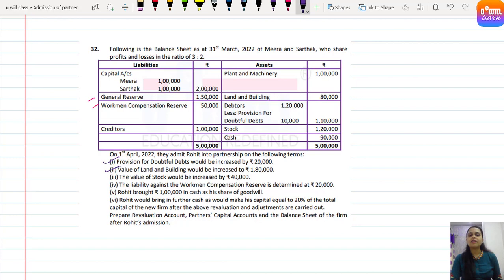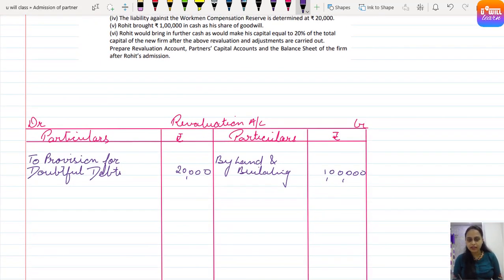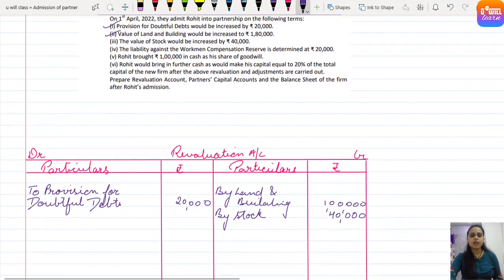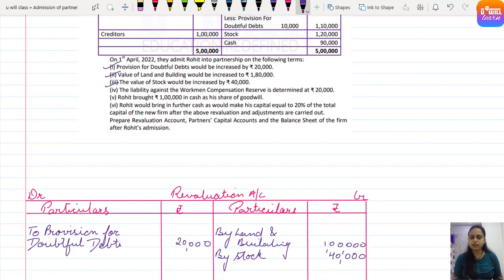Next is value of stock would be increased by rupees 40,000. This is also given directly, so it must be by stock, because asset increasing is good for us. Credit side, by amount given, that is by how much amount the change is to occur. It must be increased by 40,000. Clear? So the third is also done.